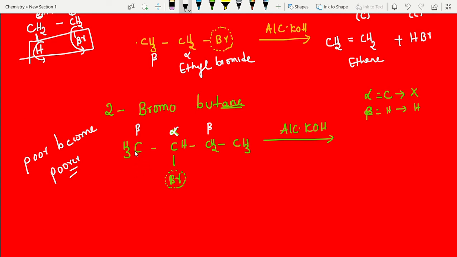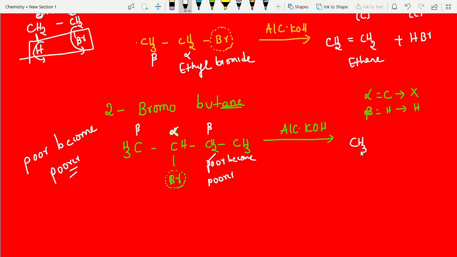Out of these two beta carbons, listen, which one has fewer hydrogens? Yes, this one is poor in hydrogen. Now he becomes poorer. Poor become poorer. That's all. That means from this beta carbon we have to remove hydrogen. That gives the major product.